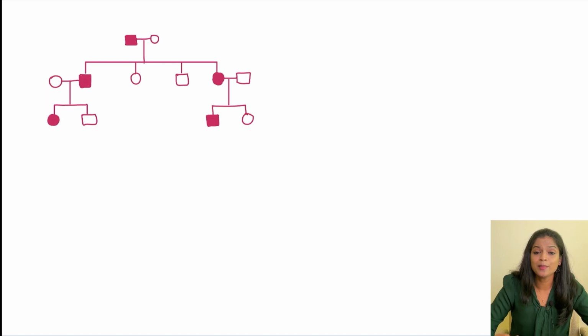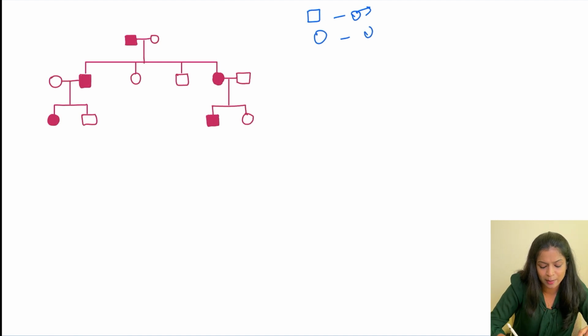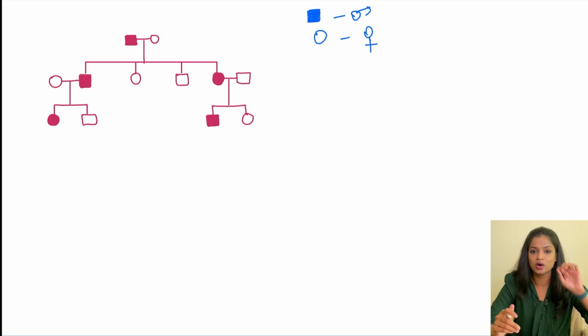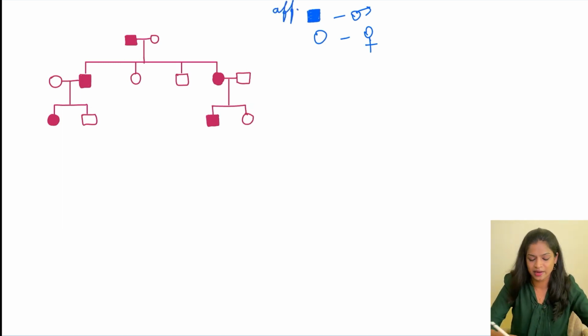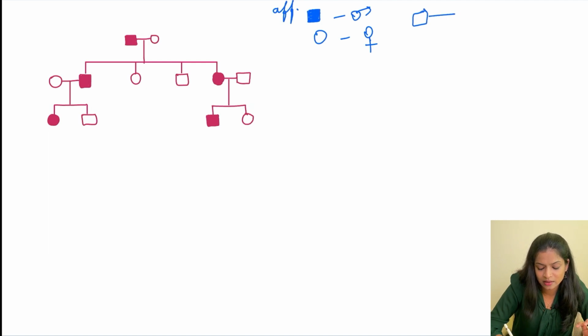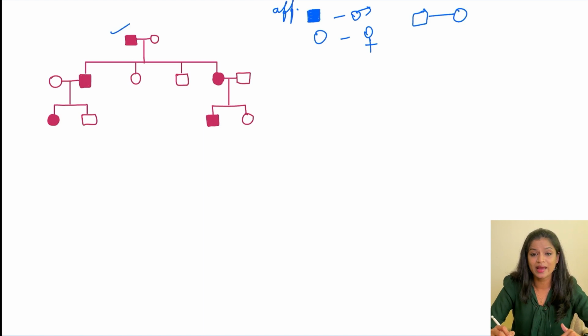So let's see about pedigree charts. Pedigree charts are very important in genetics, and many MCQs come based on these pedigree charts only. The basics are that a square represents a male, while a circle represents a female. Suppose I shade this square or circle: whatever part is shaded means that it is affected. Shading means affected. And if I draw a line connecting a square and a circle, it means that they are getting married. That is marriage. So in this pedigree, if you see, this square is being shaded, right?